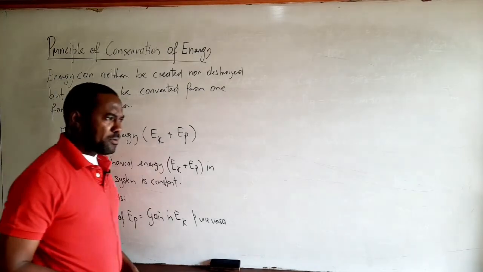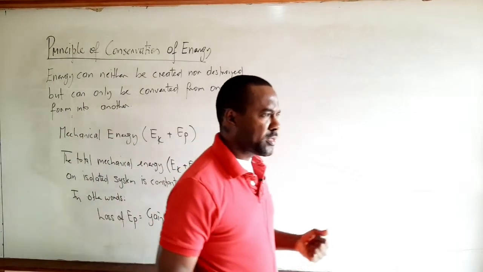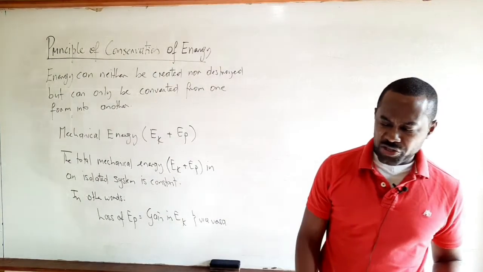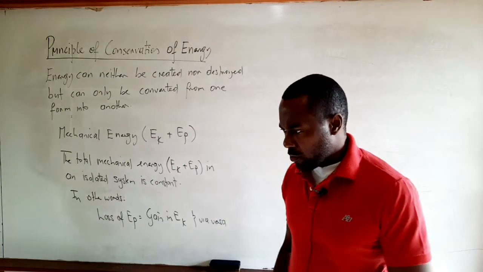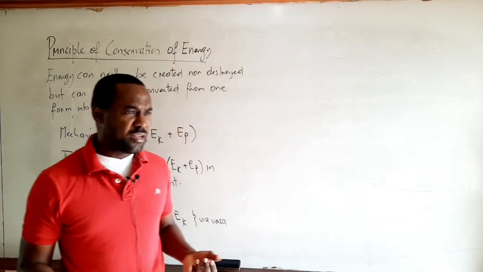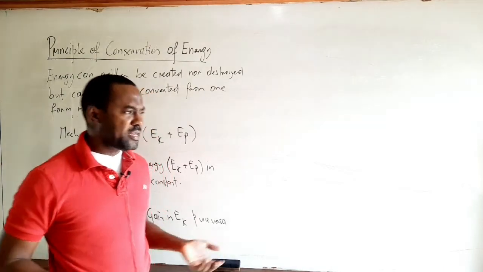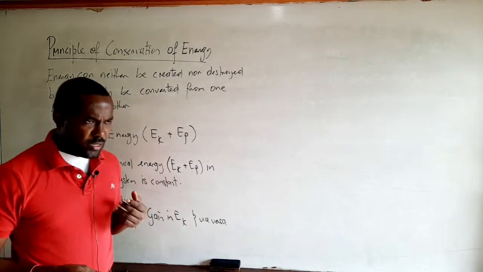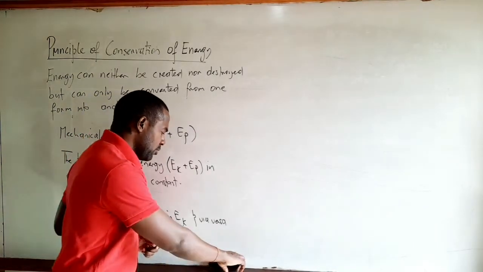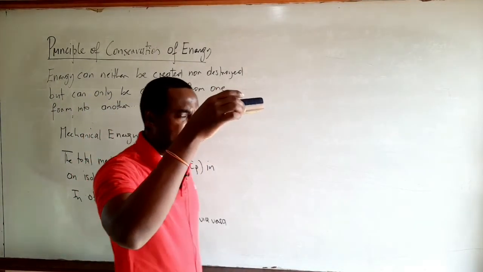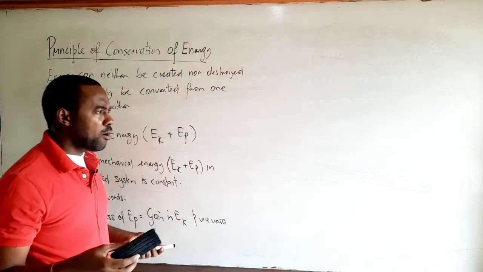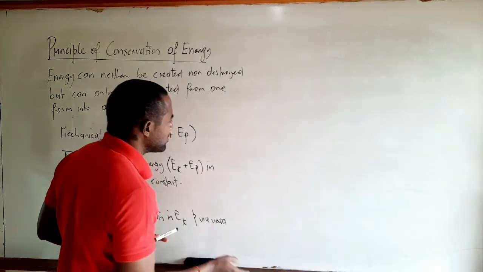So we will now look at a few situations in which this form of the principle of conservation of energy applies. Now let's try to think of a situation in which a body is losing potential energy and gaining kinetic energy. The simplest situation basically is, for instance, an object which is going to be released from a certain height. So for instance, let's talk about a ball which is released from some height above the ground.